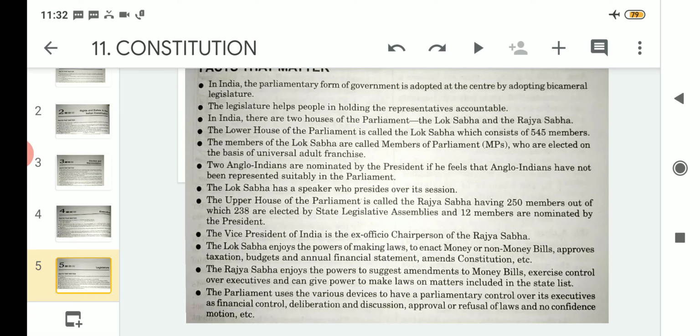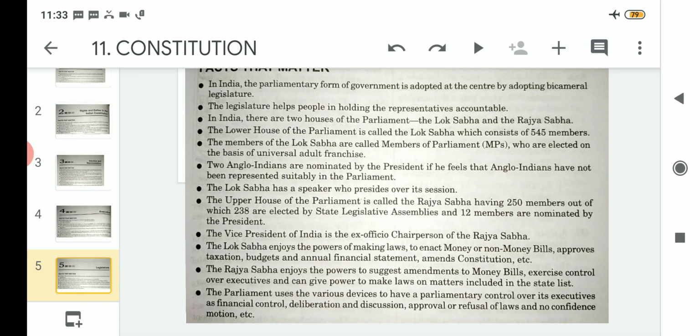So the Vice President of India is the ex officio chairperson of the Rajya Sabha. And regarding this point, we discussed this in the previous chapters on the executive also, regarding the ex officio chairperson of the Rajya Sabha. Who is that? The Vice President of India himself is the ex officio chairperson of the Rajya Sabha.